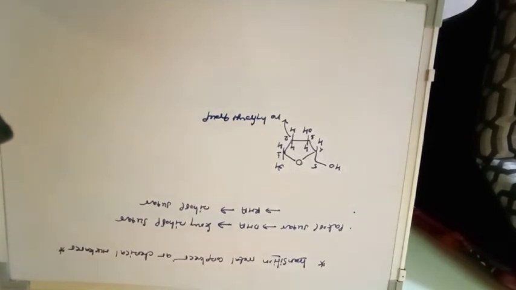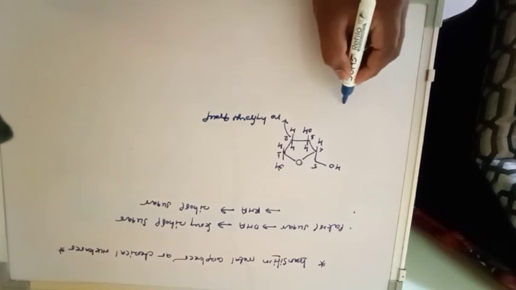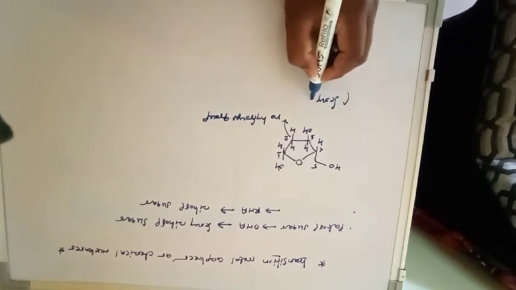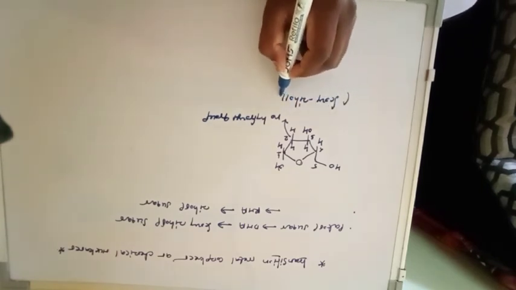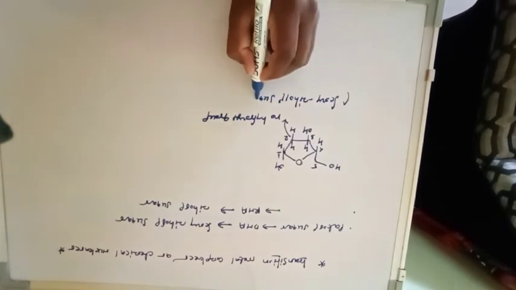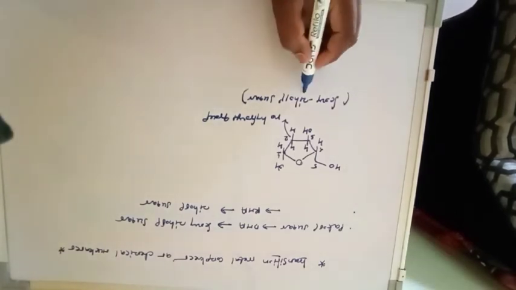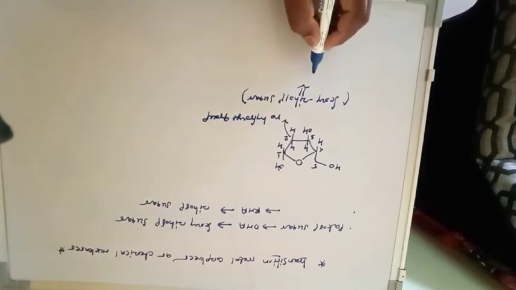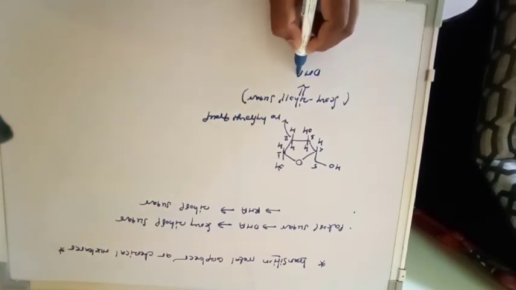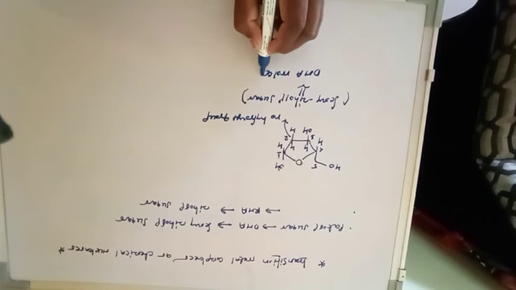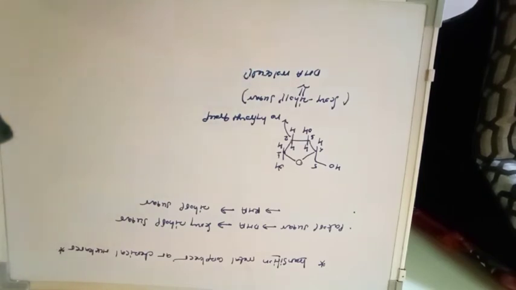So the hydroxyl group is missing at carbon number 2, and the sugar is considered as deoxyribose sugar. So one hydroxyl group is missing at carbon number 2, then it is considered as a deoxyribose sugar, and it is found in what? It is found in the DNA molecule. This sugar is present in the DNA molecule.